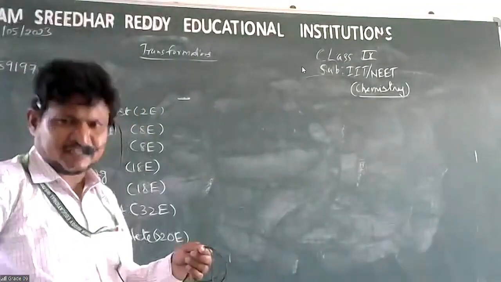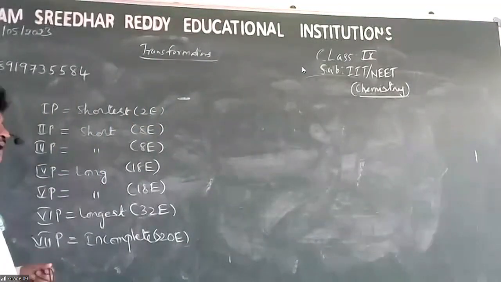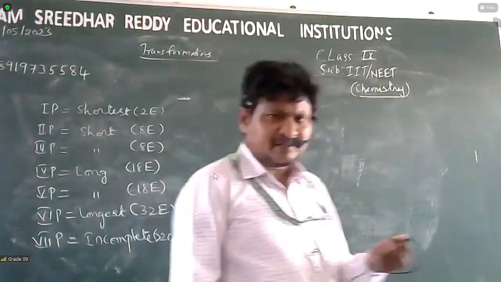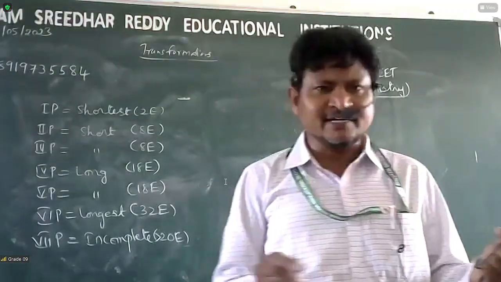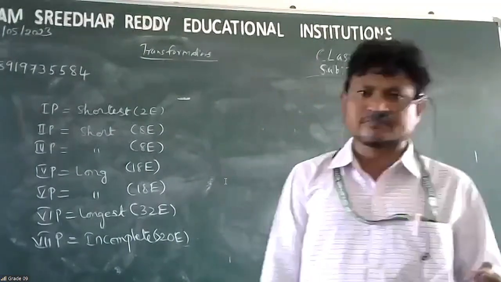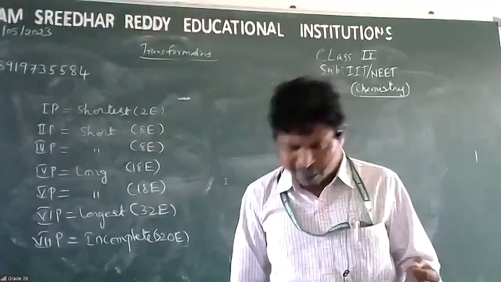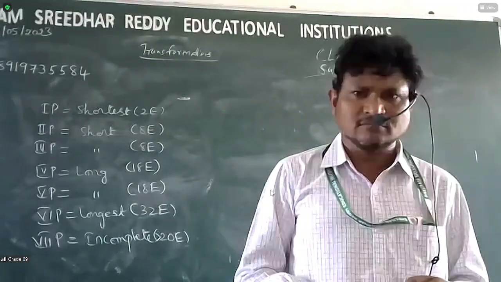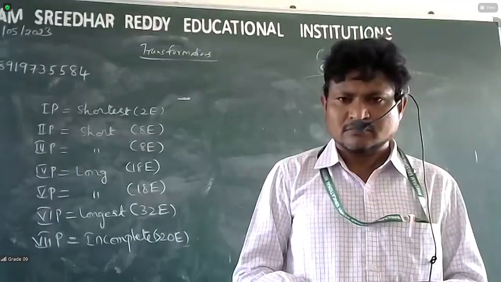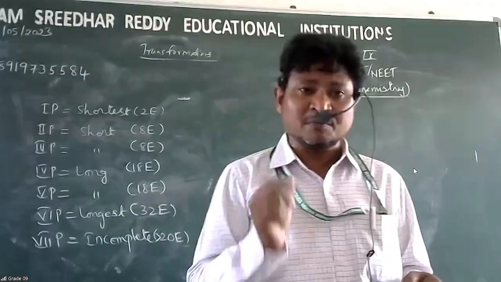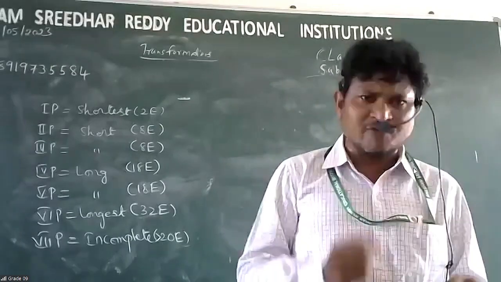Stop messaging. See, 18 vertical columns. But in the original form, not 18. That is why I used the words original form. Today we are following 18 vertical columns. Each vertical column is called a group. That means 18 groups today we are following.